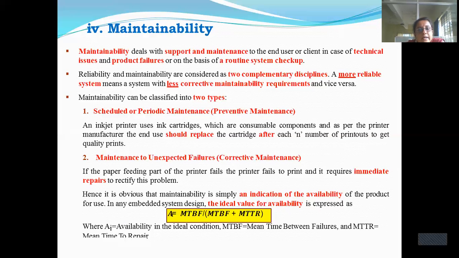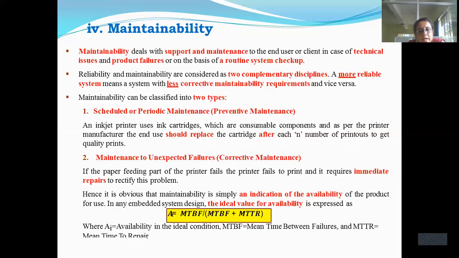This maintainability can be classified into two types. The first one is scheduled or periodic maintenance. I have given the example of a printer. If you are using a printer, you will always go on checking whether the cartridge is over or not. If 75% of the cartridge is consumed, then you will bring in a new cartridge. When it comes to 100% and you have to change the cartridge, then you will change it. That is, you will be checking your printer periodically.